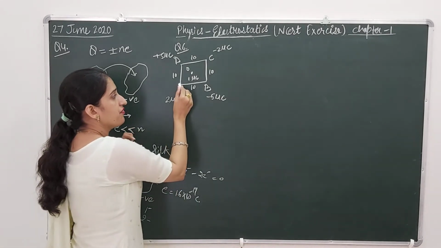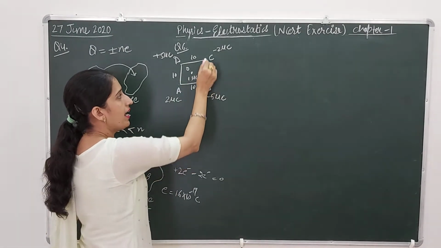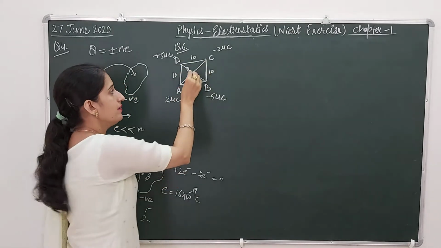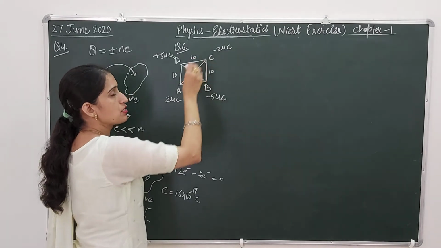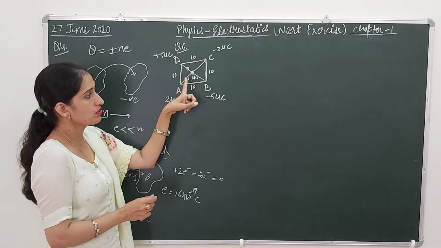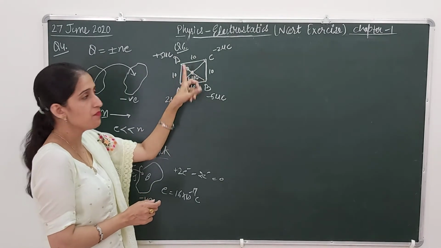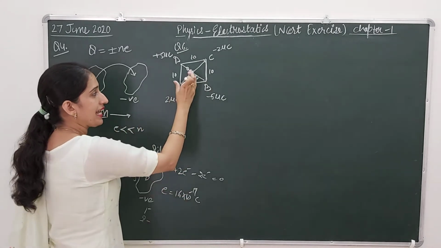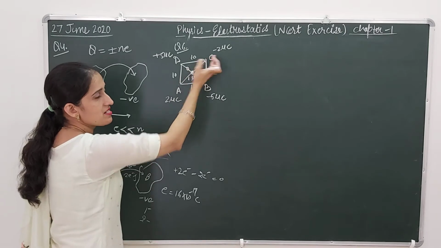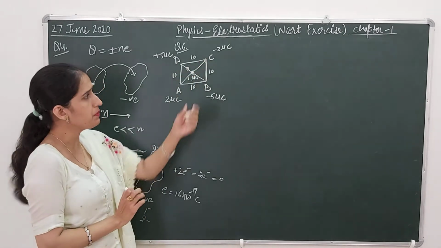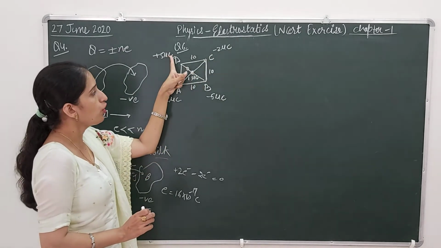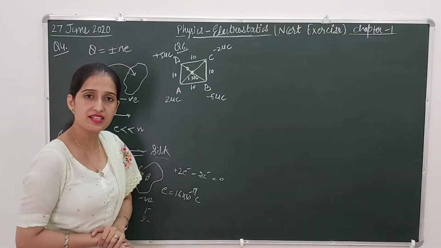Since it is a square, its diagonals are also equal. So the charge at the center is at the same distance from point A and from point C. From corner D and corner B, it is also equidistant.